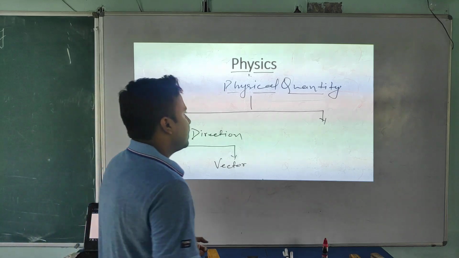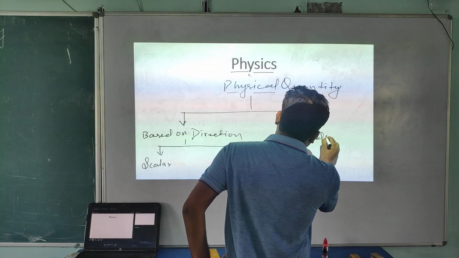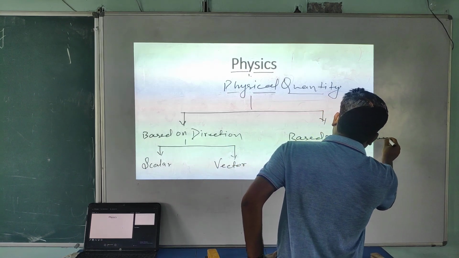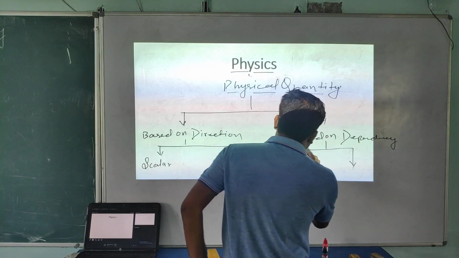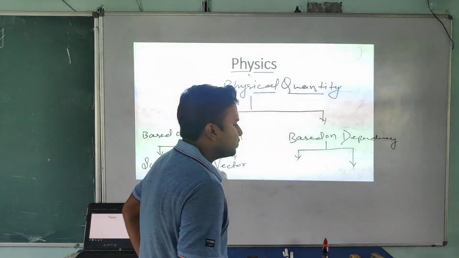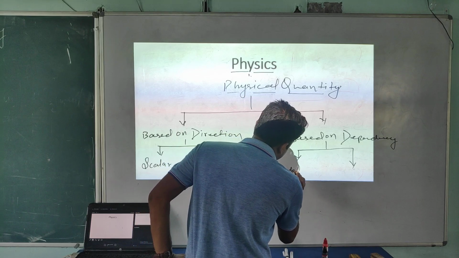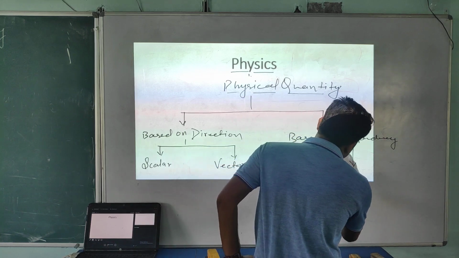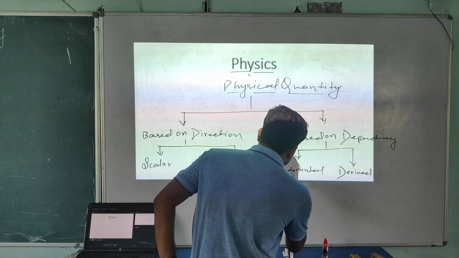And based on dependency, we are dividing physical quantity in also 2 parts, fundamental and derived quantity.